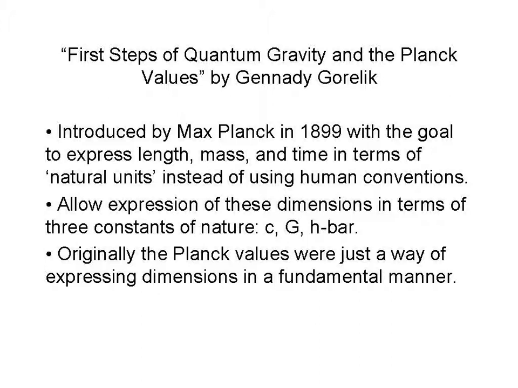His system allows expression of these dimensions in terms of three constants of nature: c, the speed of light; big G, the gravitational constant; and h bar, the reduced Planck's constant. Originally, the Planck values were just a way of expressing dimensions in a fundamental manner.